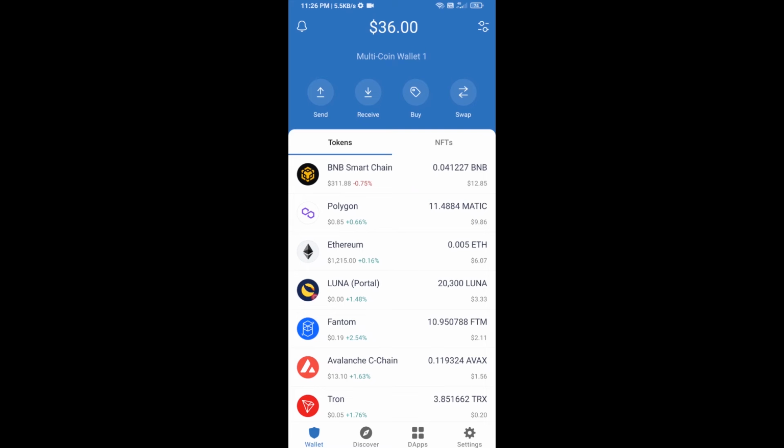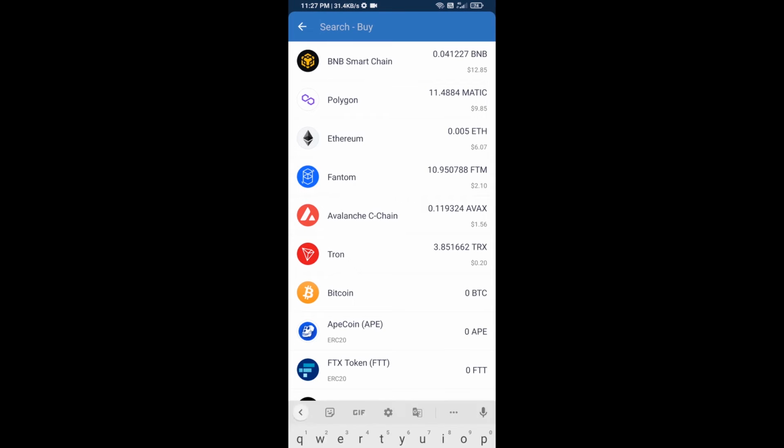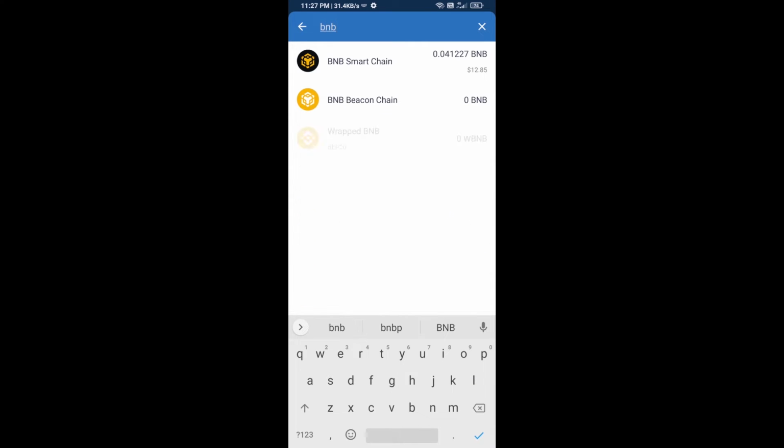Hello guys, today I am going to tell you how to buy CBYTE token on Trust Wallet using PancakeSwap exchange. Firstly, you will buy BNB Smart Chain. Click on the buy button and here you will search BNB. Then open BNB Smart Chain